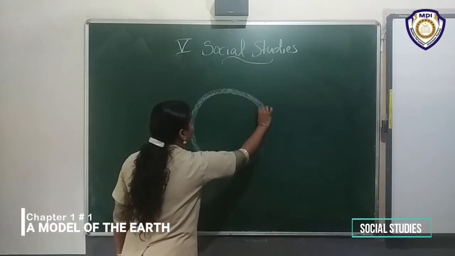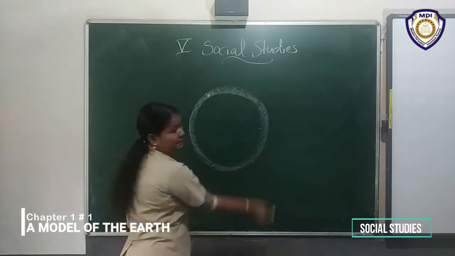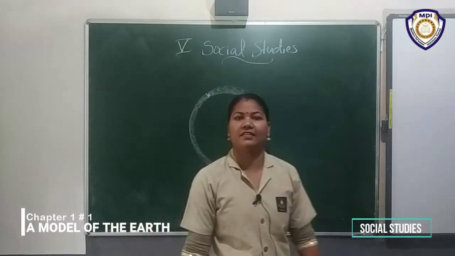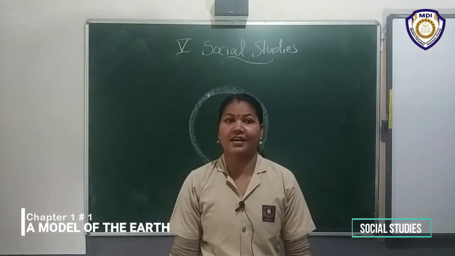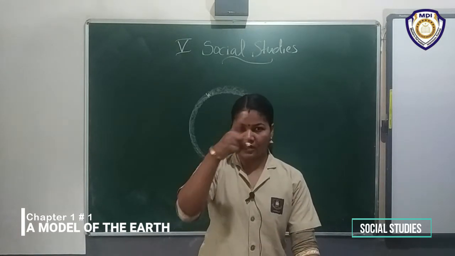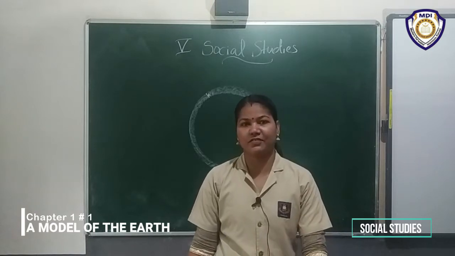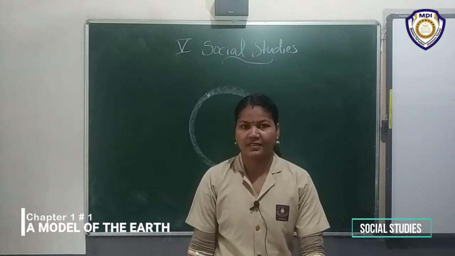It's a ball. Here is something similar to this shape. What is that? Our earth. Earth also has the same shape. Which shape? Round shape, or spherical. But what is our first chapter?